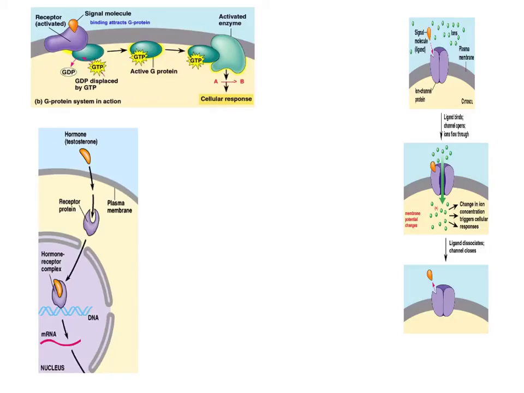So just some more reminders of these receptors. So again, in case you forgot, here's your G protein. Remember, that got activated when the ligand binds to it, and that activates the G protein, which turns on that GTP molecule, and then that will activate the enzyme that will trigger the response of the cell, as well as over here we have the ion channel.